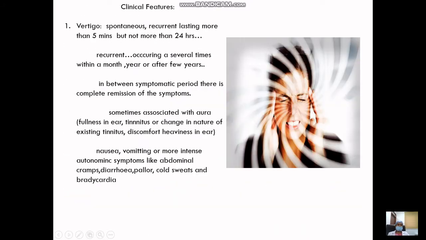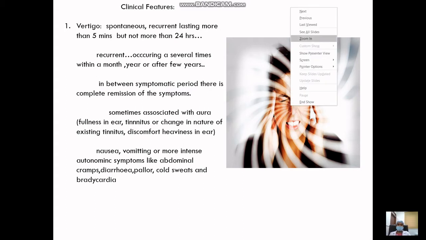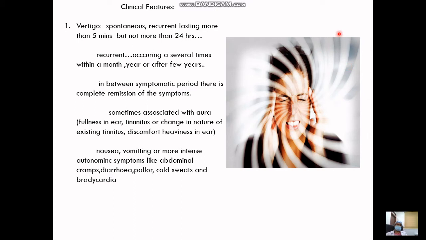Now we come to the clinical features. As already told, the most important and debilitating feature is the vertigo. These vertigos are spontaneous and recurrent. The vertigo usually lasts more than 5 minutes but never more than 24 hours. Within a day it subsides. And these attacks are recurrent, meaning they can occur many times within weeks, months, or years. One thing important to remember is that between the symptomatic periods, the patients are completely symptom free. They do not have any disorder of vertigo.